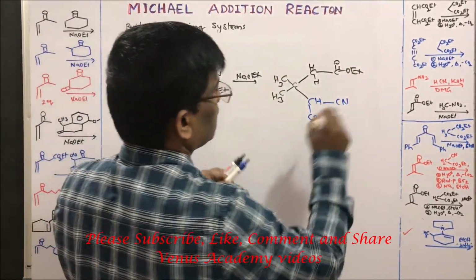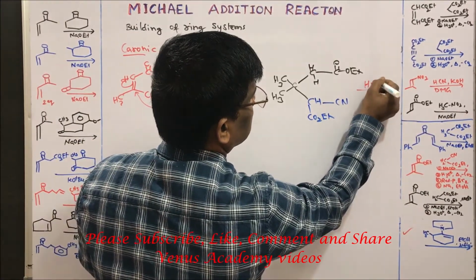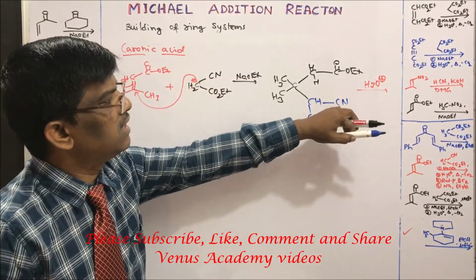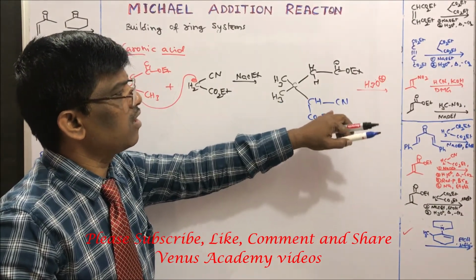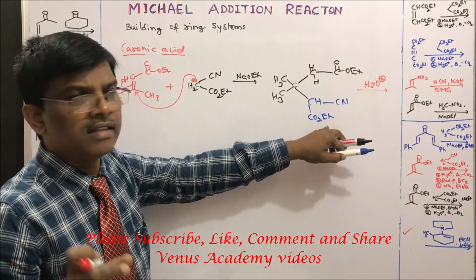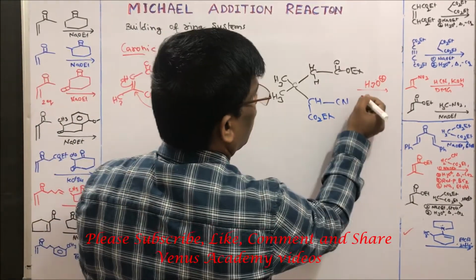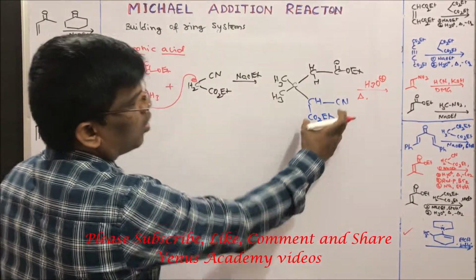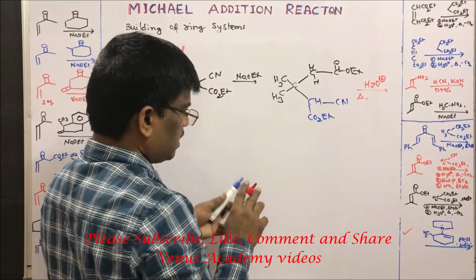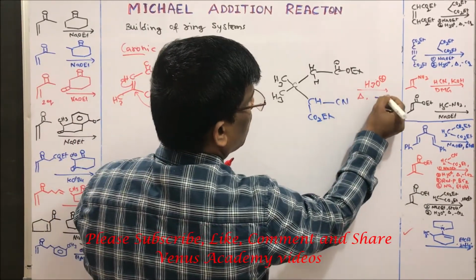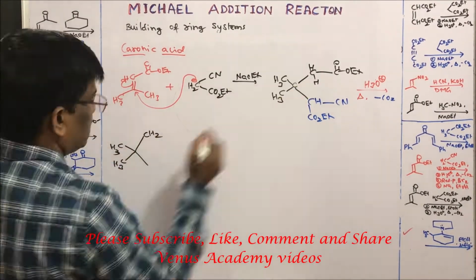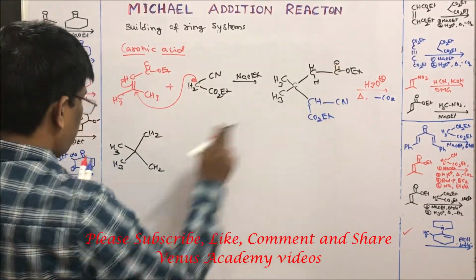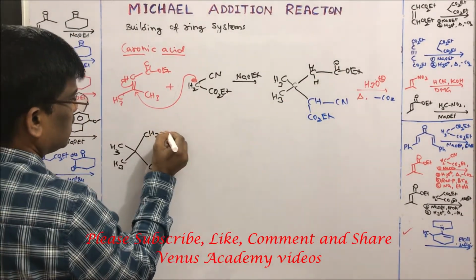When I treat it with acid hydrolysis, what is going to happen? The cyanide, ester and ester, these three are going to become acids, and followed by heating, among these two carboxylic acids, one is going to leave as carbon dioxide to give this carboxylic acid and another carboxylic acid.